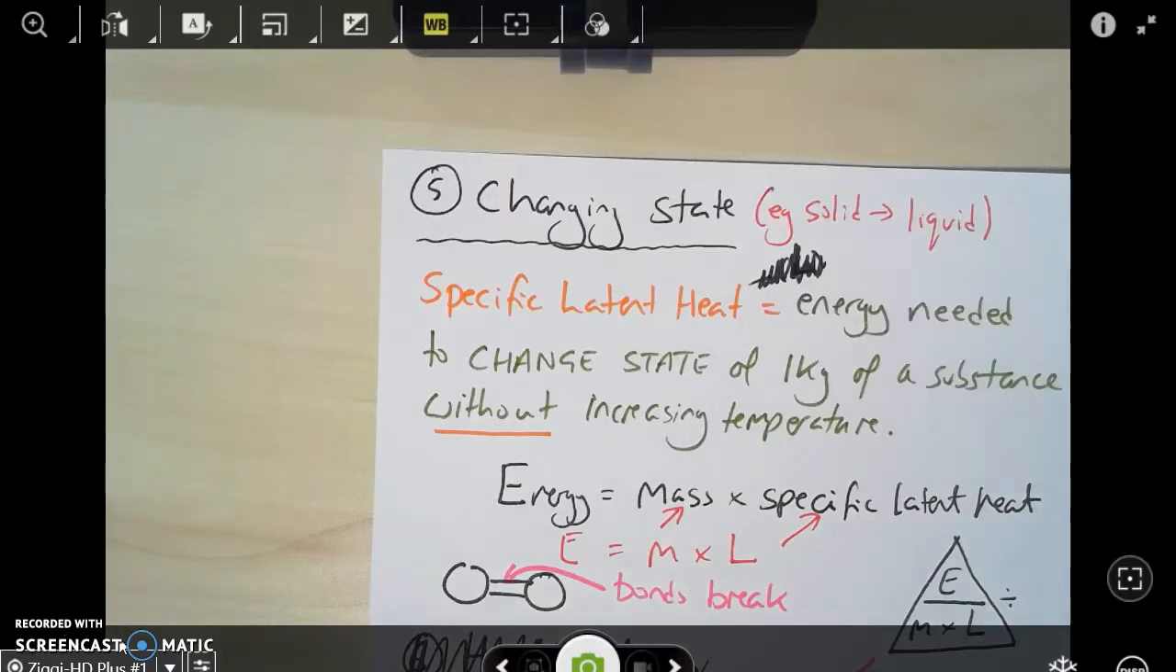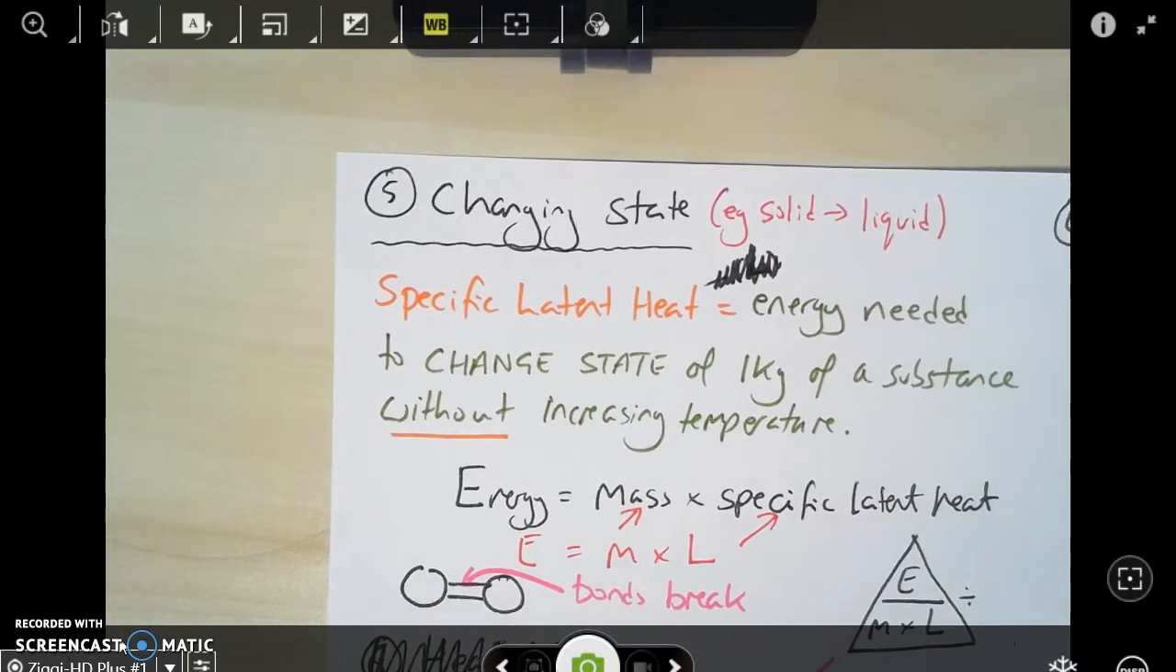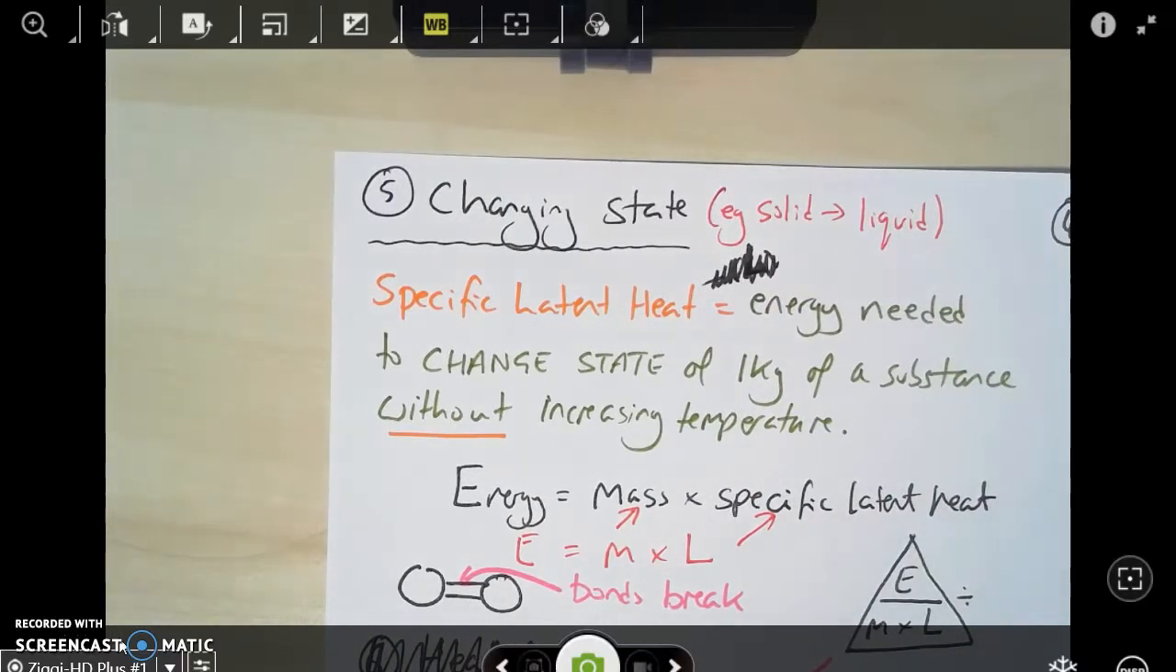Don't get this confused with specific heat capacity. That's a different thing and in a different video. Specific latent heat means the energy needed to change the state of 1 kilogram of a substance but without increasing its temperature. What that means is if you've got a 1 kilogram block of ice at 0 degrees centigrade, it will happily sit there as ice unless you give it some extra energy.